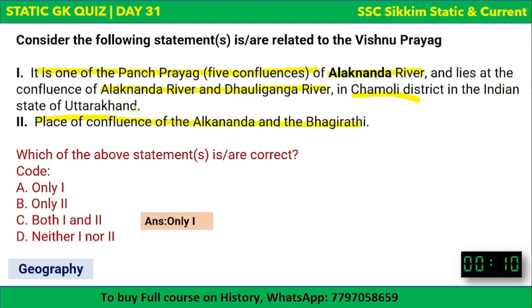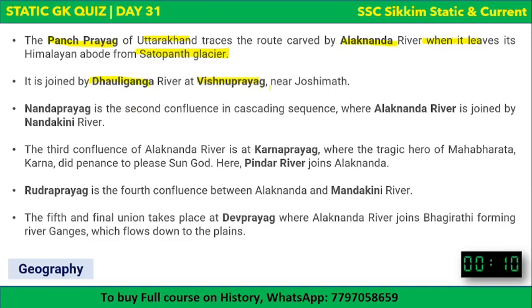So the first statement was correct. It is joined by the Holy Ganga river at Vishnu Prayag near Joshimath. So it's correct. And then the second confluence is Nandaprayag. In Nandaprayag, Alaknanda river is joined by Nandakini river. And the third confluence of Alaknanda river is Karnaprayag.